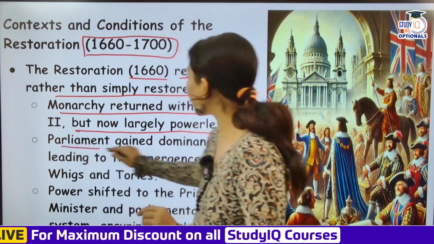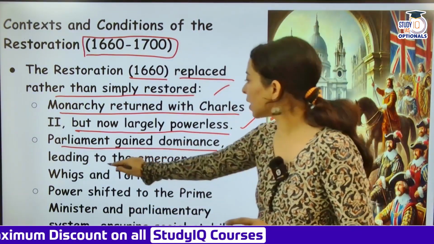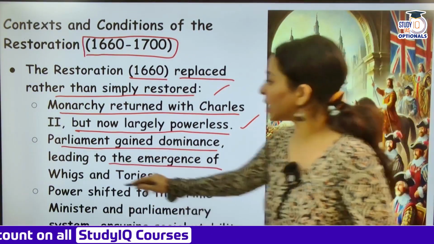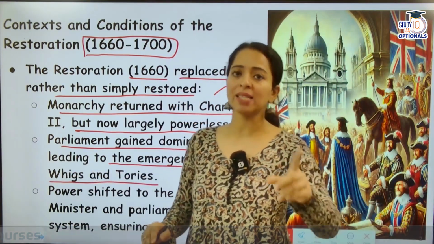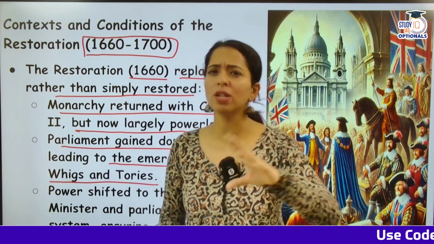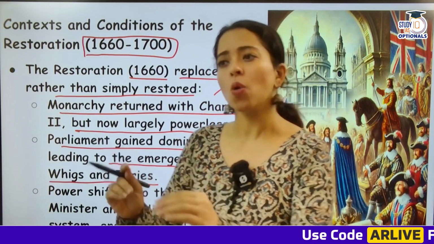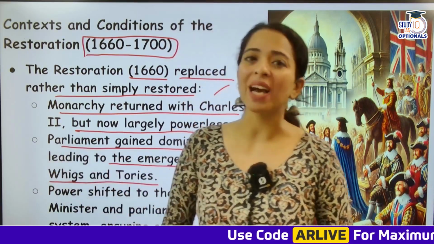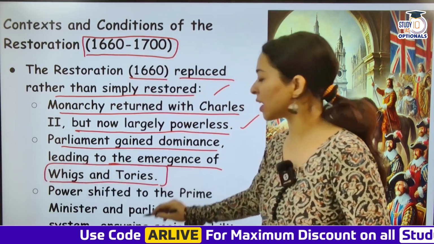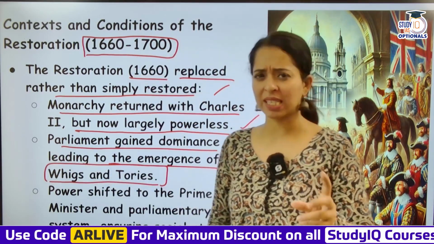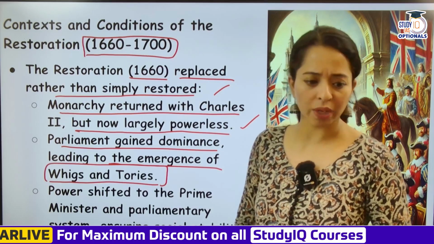Now, Parliament gained dominance, leading to the emergence of Whigs and Tories. Now we know that दो parties emerge हो गई थी, Whigs and Tories. Whigs were in full support of the Parliament, and Tories were very much inclined towards the monarchy. Okay, so ये दोनों parties आ गई थी, that emerged around 1670s में emerge हो गया था.